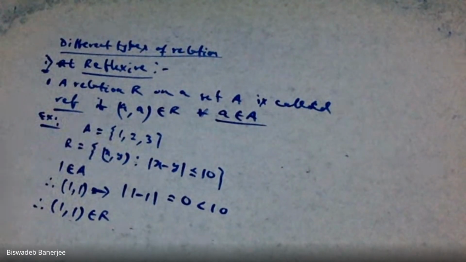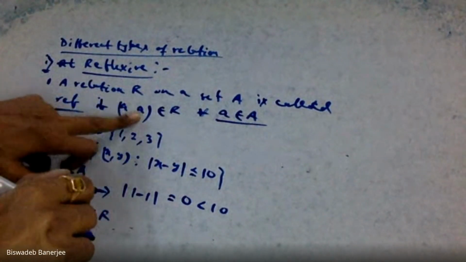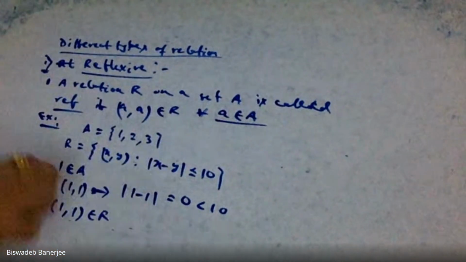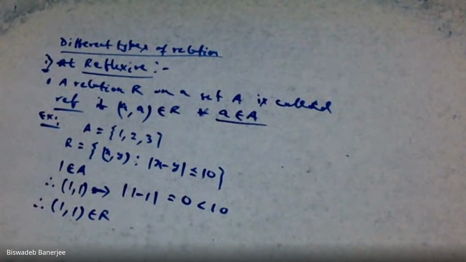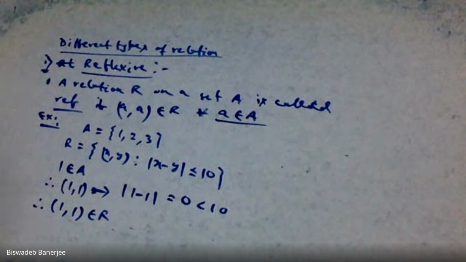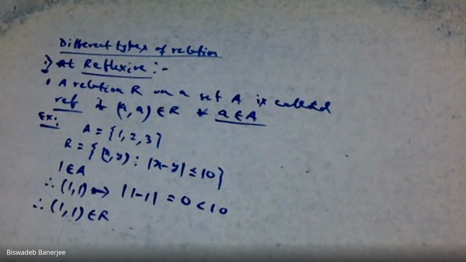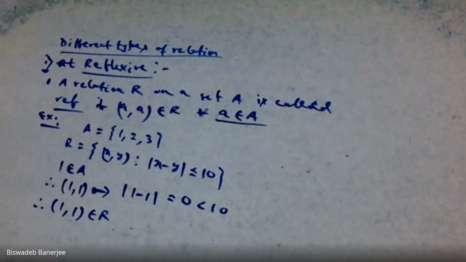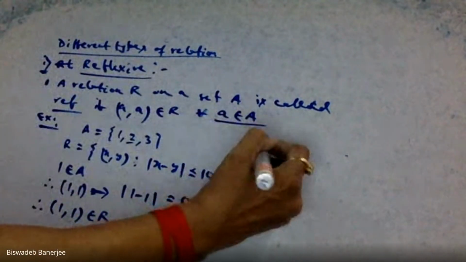For reflexive, what is the trick? See that your domain and range should be equal. Here domain is 1, range is also 1. So (1, 1) gives mod of 1 minus 1 equal to 0, and 0 is less than 10. That means yes, (1, 1) is a member of this relation. Similarly, take another value 2. 2 also belongs to this set.